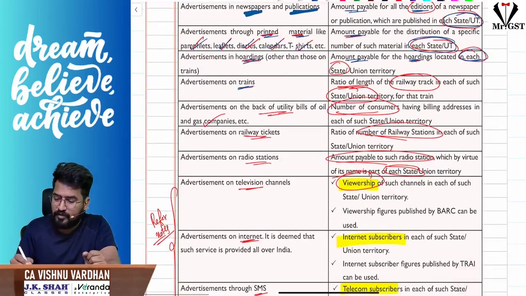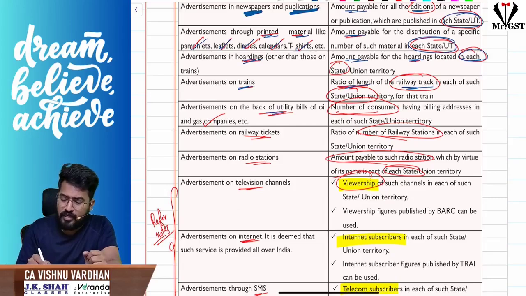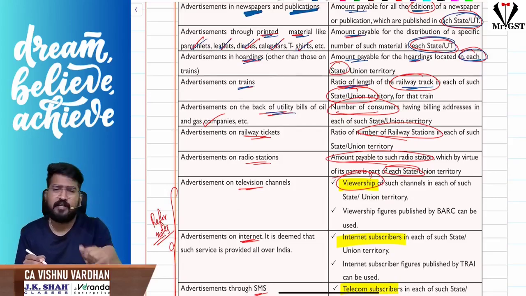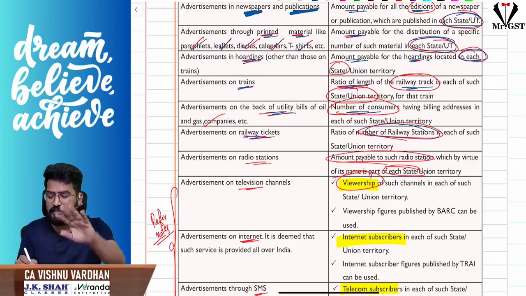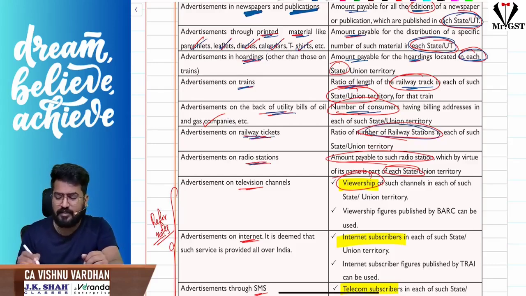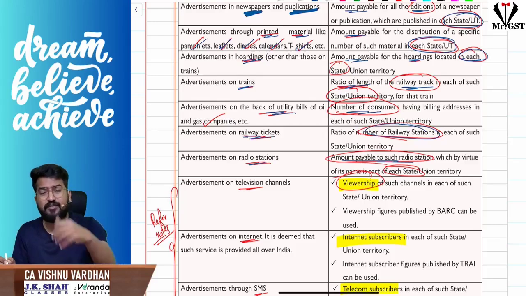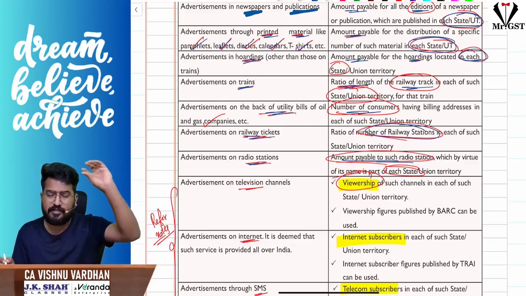If you're advertising on trains, then based upon the length of the railway track in each state, you should apportion the value. Sir, you are advertising on the back of utility bills, some electricity bills, etc. Then the number of consumers in each state with respect to that utility bill. Sir, you are advertising on railway tickets, then the number of railway stations in the state. Okay, you're advertising on radio stations, then the amount payable to such radio stations in each state, for how many radio stations, how much you will pay.